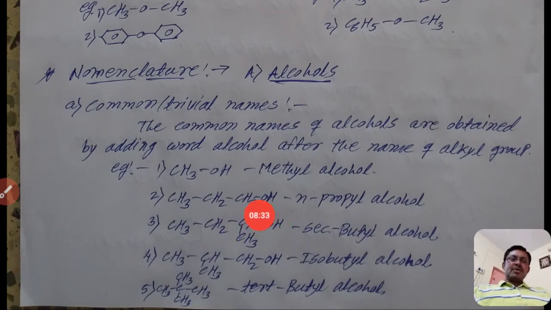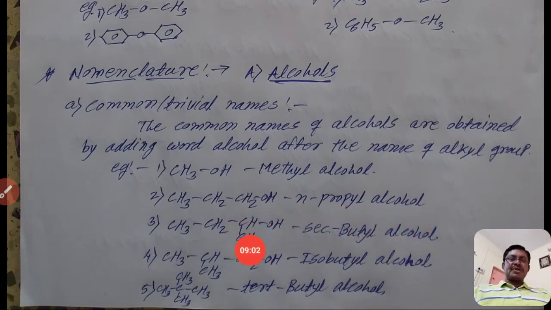The second example, CH3CH2CH2OH. The hydroxyl group is attached to a normal carbon chain, so it is called n-propyl alcohol, because it contains three carbon atoms, 1 2 3. So it is propane, and that group is known as propyl. The hydroxyl group is attached to propyl, so first name the alkyl group, that is n-propyl alcohol.